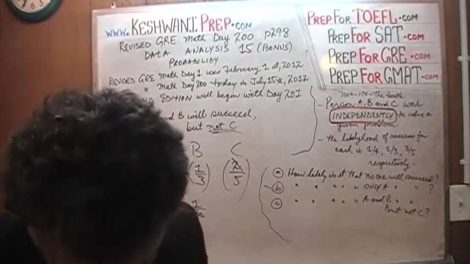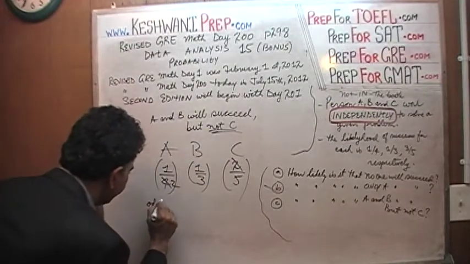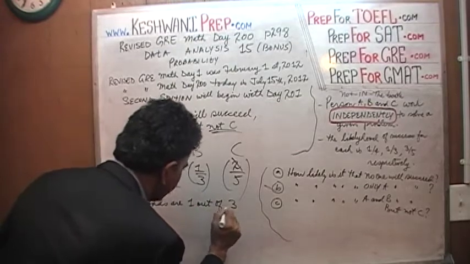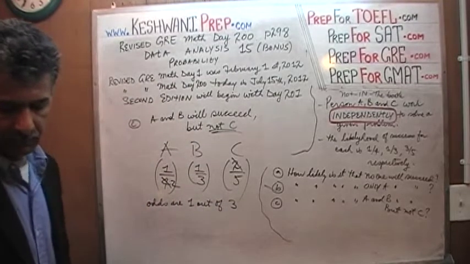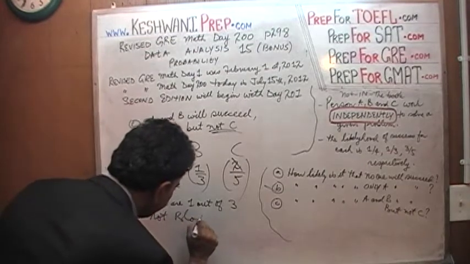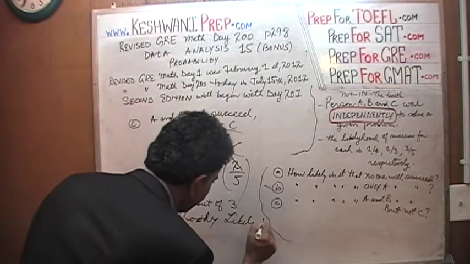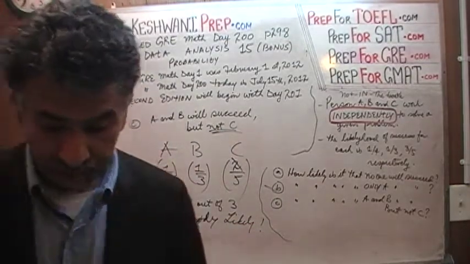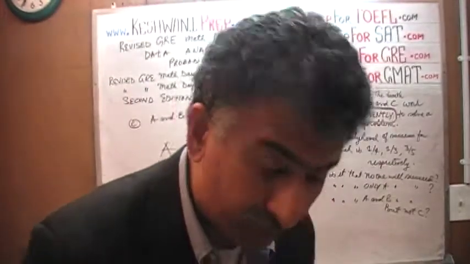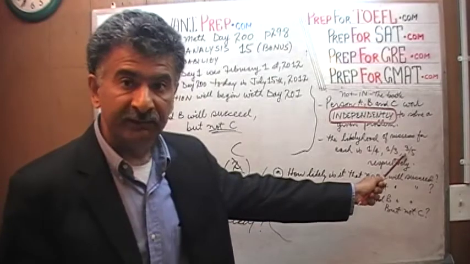1 out of 30. In other words, not bloody likely. Why not bloody likely? Because it's not very likely. It's not bloody likely that A and B will succeed but not C, because we are told that C has such a high probability of being successful.